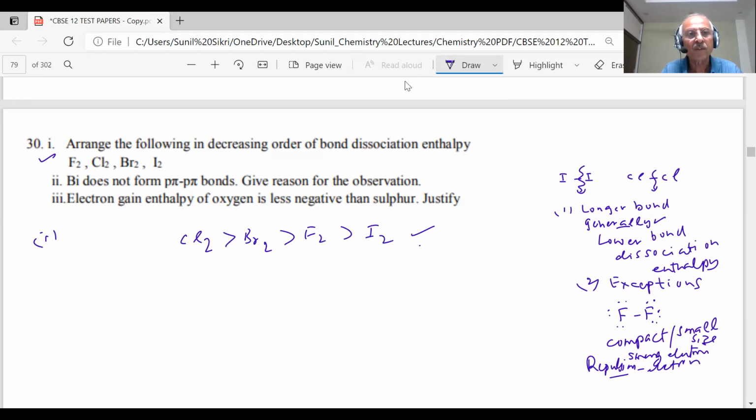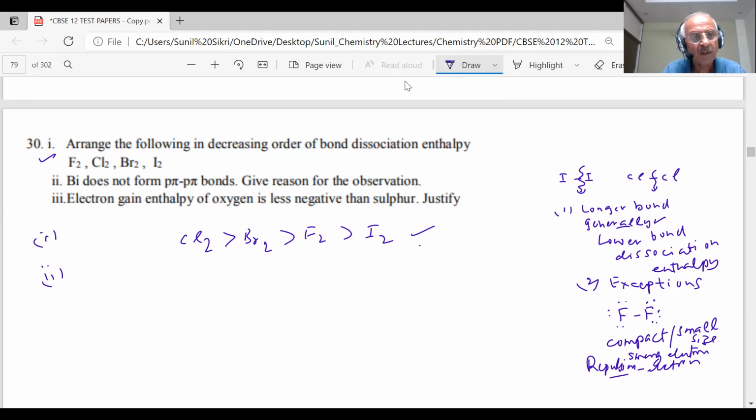Decreasing order, students. Important question, because here 4 choices were given, but students were totally confused in the paper, and this could be asked in the exam. Next question: bismuth does not form p-pi bond. Give the reason for the observation. You have 1 minute, students. What do you mean by this? It does not form p-pi bond.